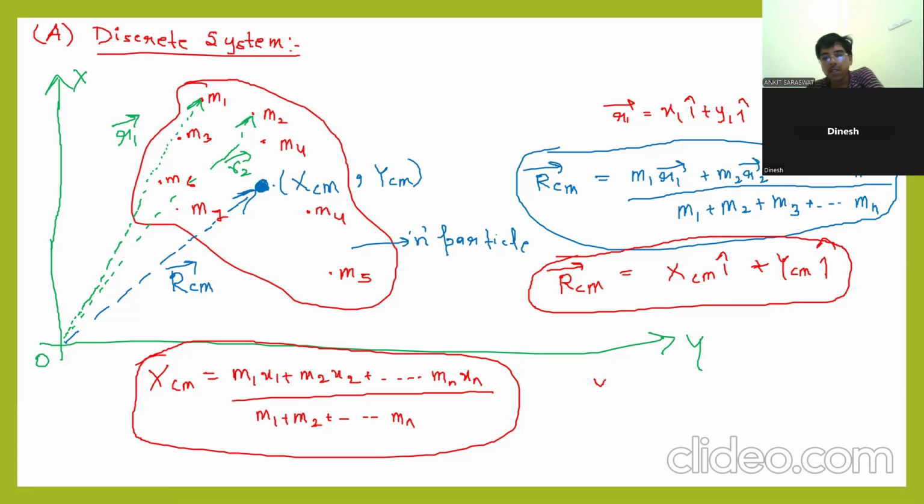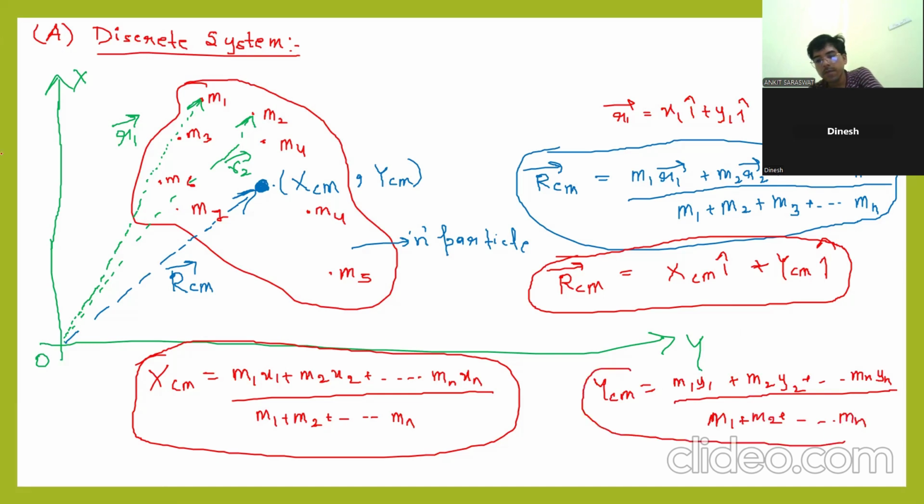Directly I am writing, no need to worry regarding that. ycm will be m1 y1 plus m2 y2 dot dot mn yn, divided by m1 plus m2 dot dot mn. These x1, y1 are actually the coordinate system.